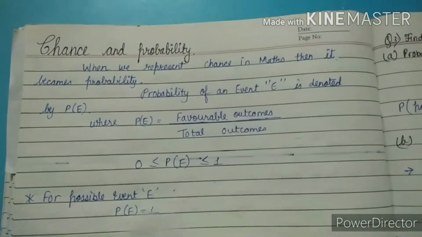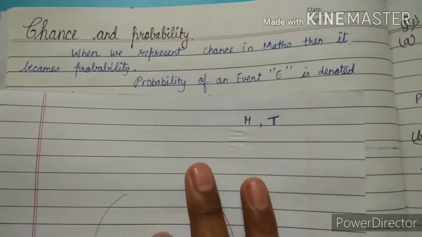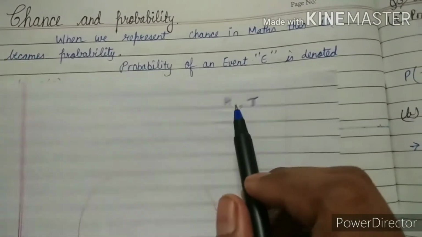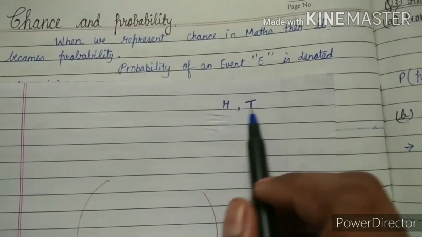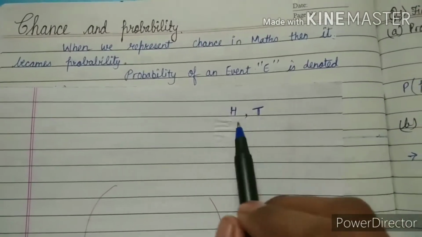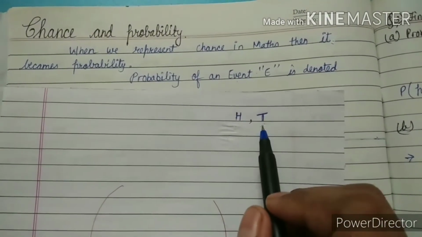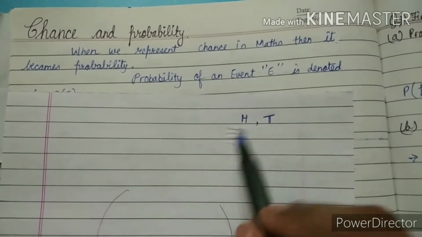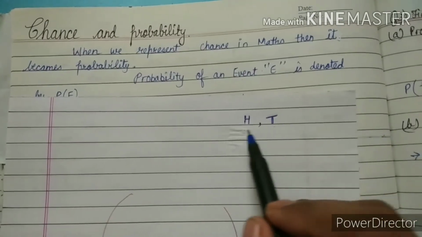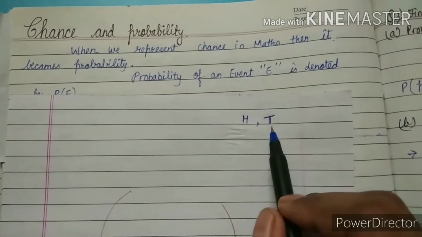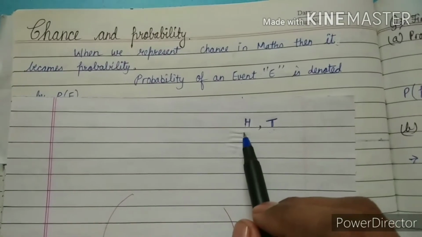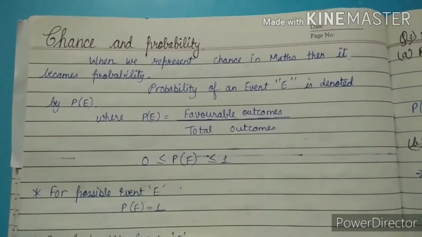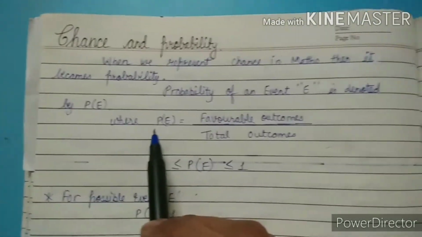Like when we toss a coin, we only have two options, head or tail. Out of head or tail, only one will come at a time. So this is the probability of head and tail coming. One time head will come, maybe next time also head will come. We can't say head and tail will come simultaneously. Only two outcomes are there, head and tail. Anyone will come anytime.